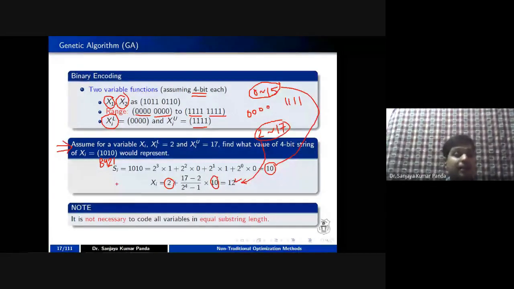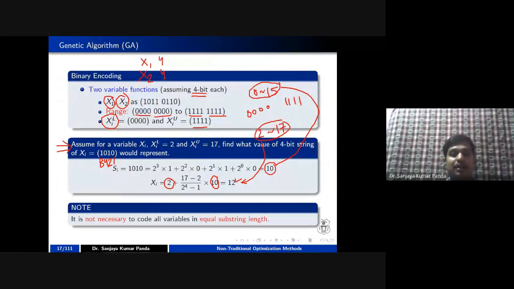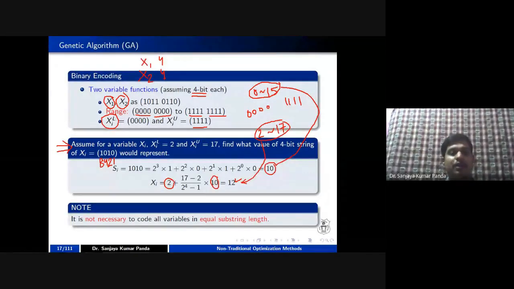And it is also important to note that all the variables may not have the same number of bits in the string. For example, x1 I am representing by a 4-bit string. That does not mean that the x2 variable will also be represented by a 4-bit string. But in general, irrespective of the variables, we take the same length of string in order to represent it and to avoid confusion. But there is no hard and fast rule how many bits are required to represent a particular variable in the form of a string, right?